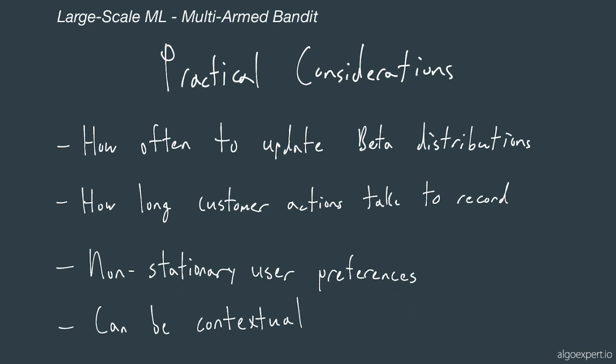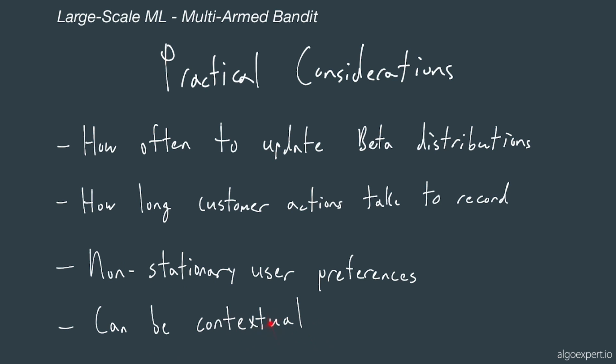Thirdly, we have to watch out for non-stationary user preferences. All that means is that user preferences can change over time, and these beta distributions, given enough data, can be rather difficult to adjust, and you could need even greater amounts of data to correctly adjust for some non-stationary preference.